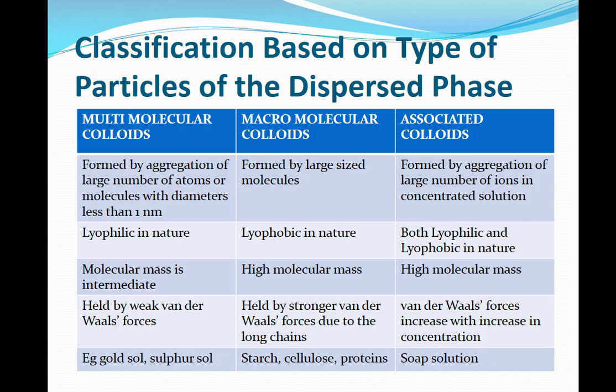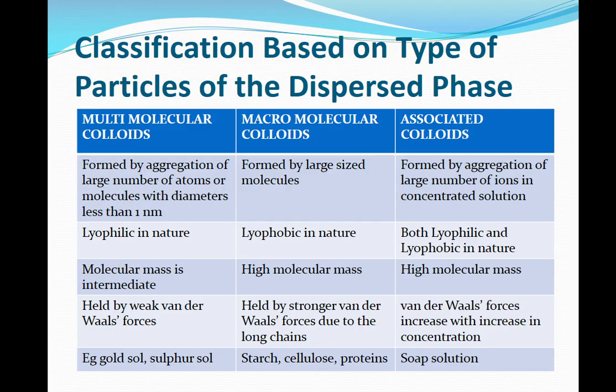So, multimolecular are formed by aggregation of large number of atoms or molecules, macromolecular by large sized molecules, whereas associated are formed by aggregation of large number of ions in concentrated solution. Multimolecular are lyophobic, macromolecular lyophilic, whereas associated are both lyophilic and lyophobic.